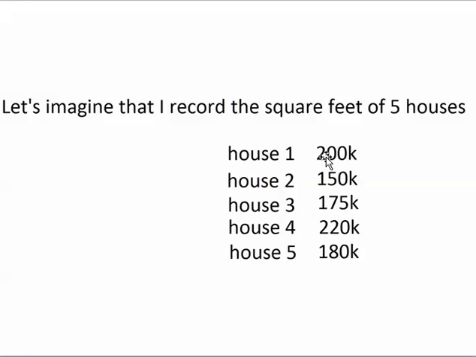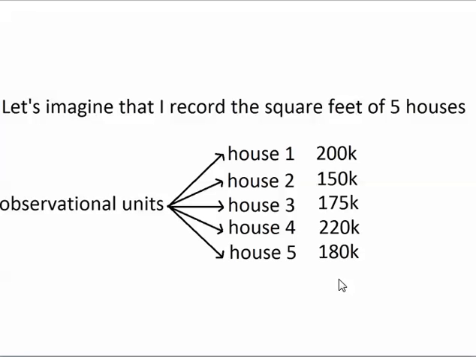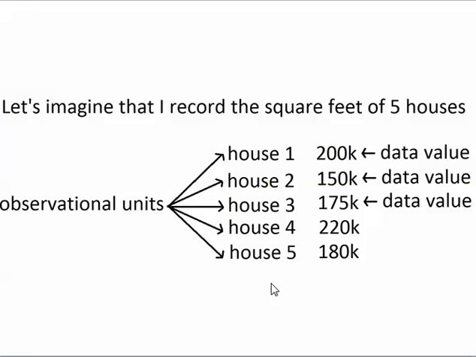So if I've recorded the prices of these 5 houses, the 5 houses are the observational units because they're the 5 things that I've gathered information about, and the 5 prices that I've recorded are the 5 data values. They're the 5 pieces of information that I recorded about the houses.